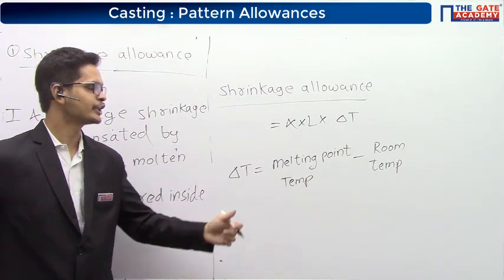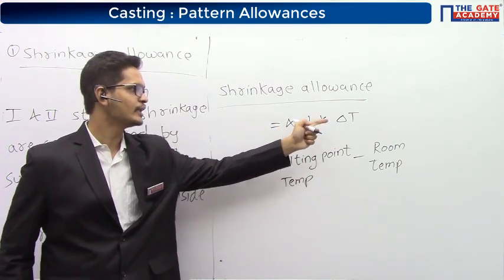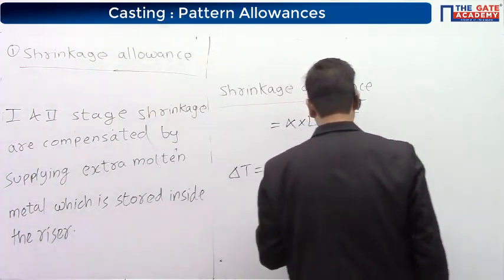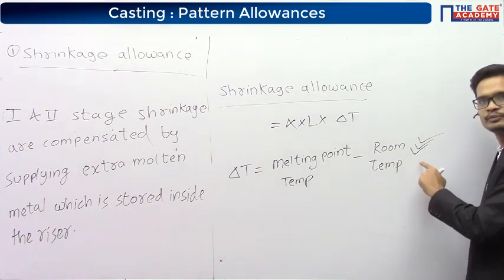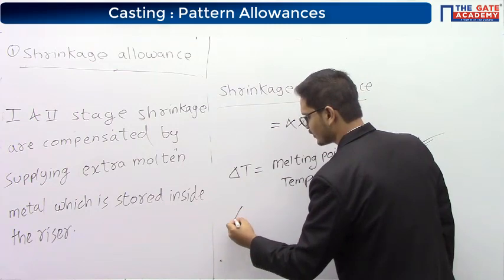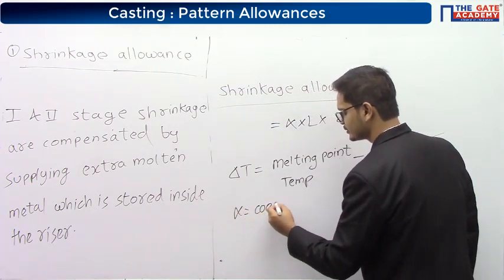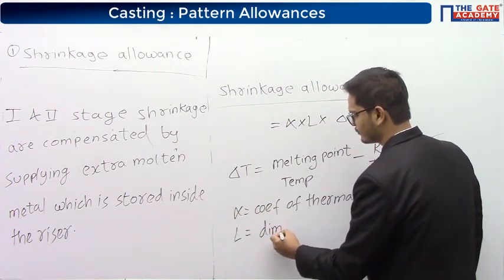So shrinkage allowance will depend on alpha, L and delta T. Delta T is melting point temperature minus room temperature. This is a previous GATE question. Alpha is the coefficient of thermal expansion. L is the dimension.